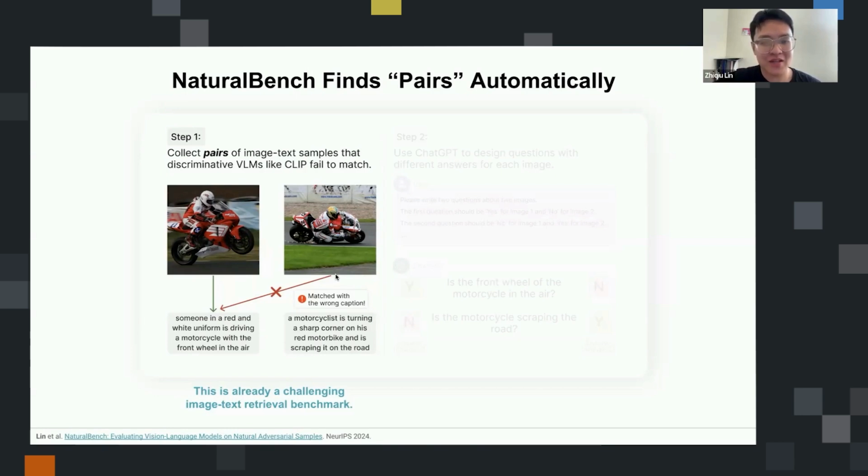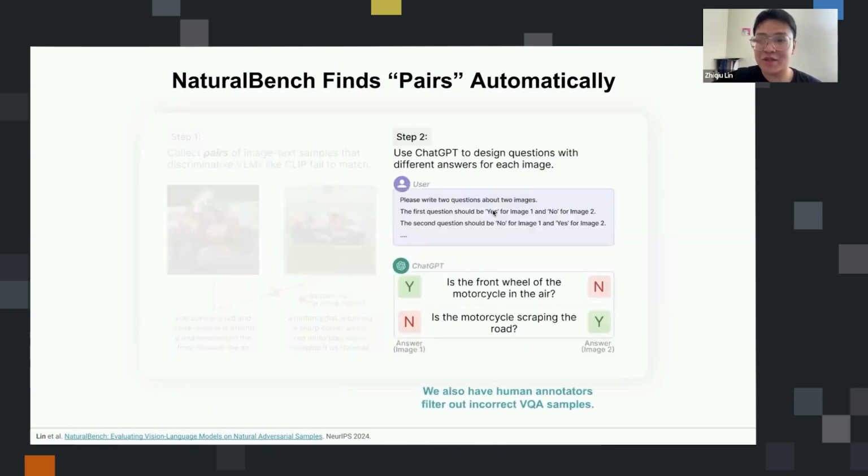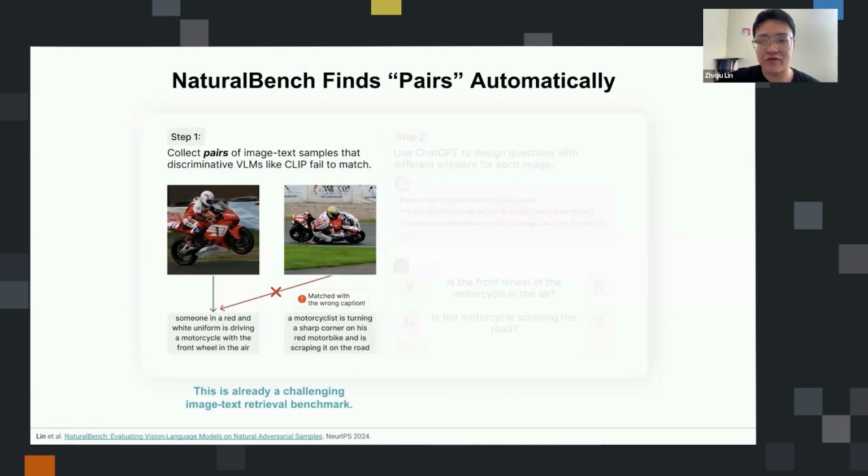And so towards that end, we can ask ChatGPT to pick up this difference between the two images and come up with questions that will lead to different answers. And in the paper we show that if we don't use CLIP to find those confusable image-text pairs, and we just randomly pick any two images, then the benchmark will be much easier. So it won't be as challenging as it is now.